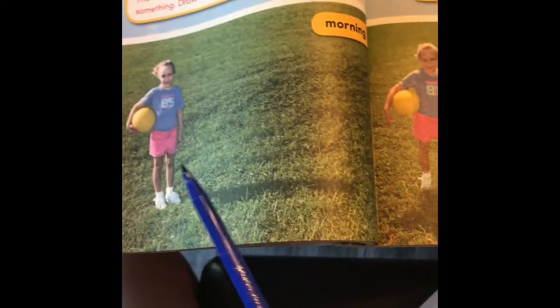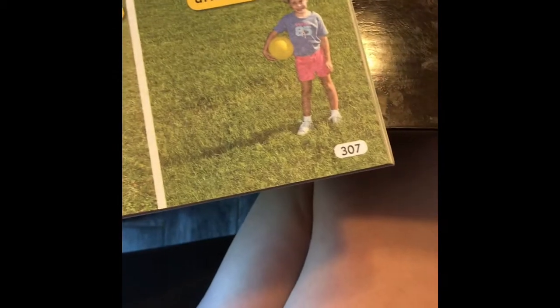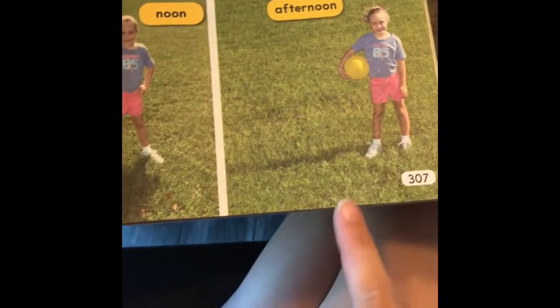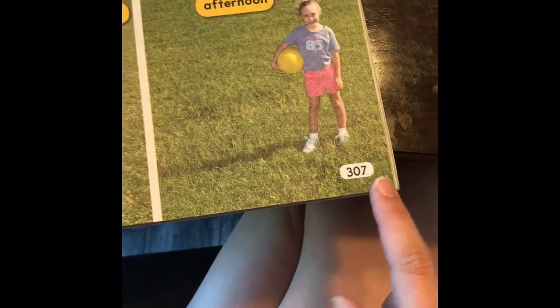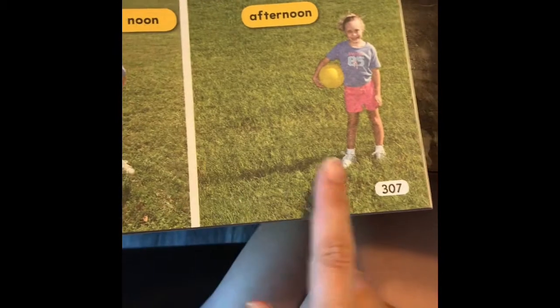All right, so down here you can see the girl. Here she is in the morning, she is at noon, and in the afternoon. You can see her shadow is moving from the morning to the noon and the afternoon.